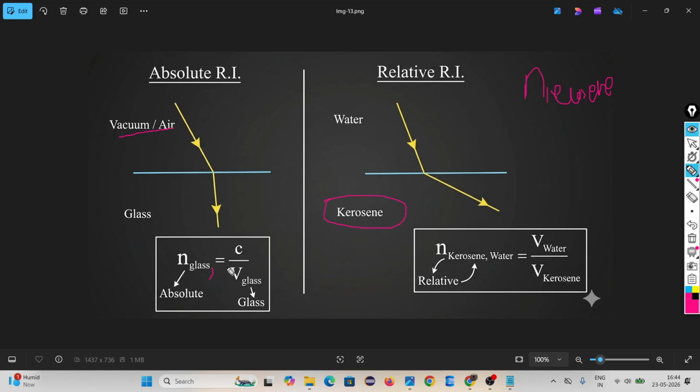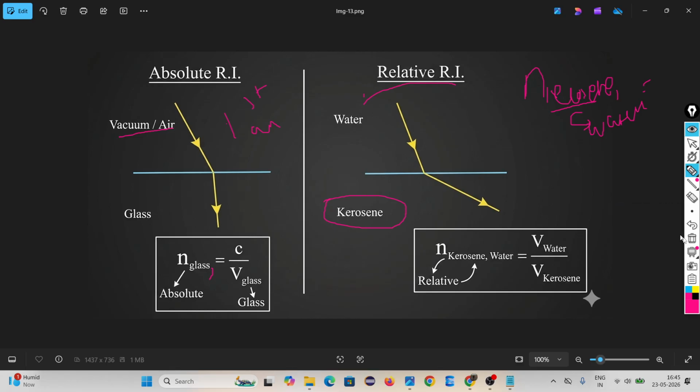But if the first medium is not air, you have to write comma water. This means the refractive index of kerosene with respect to water. If the first medium is air, no need to write anything. If the first medium is water or other than air, you have to write it. Do you understand or not?